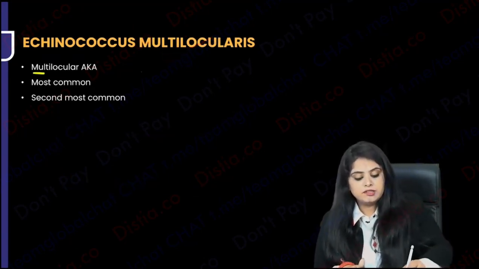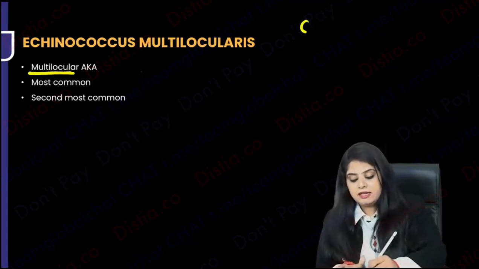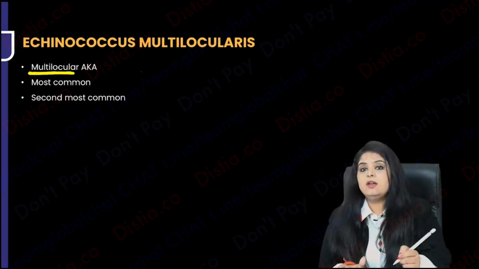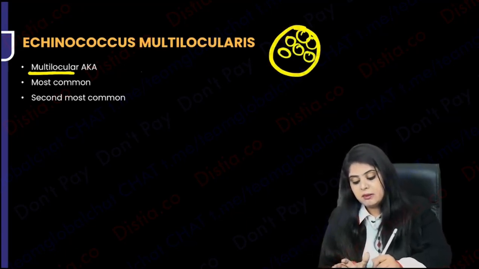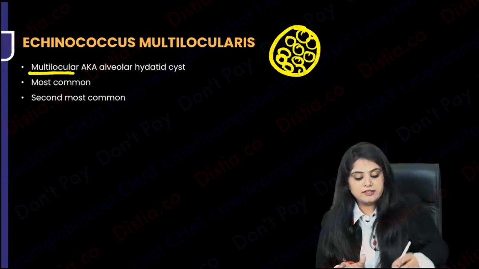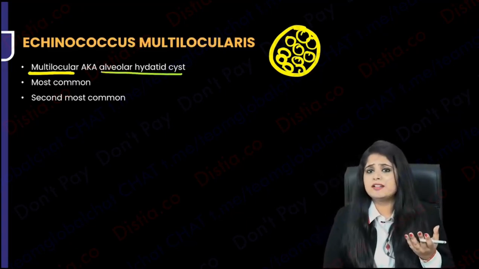So you'll say, what is this multilocular thing? I'll say, hang on. Earlier, the hydatid cyst was looking like a nice cyst like this. Multilocularis means inside every cyst there will be multiple cysts. Multiple locules are going to be there. So this is also known as the alveolar hydatid cyst. Now, you know what I'll do? I would have also done that if I had been in your place.